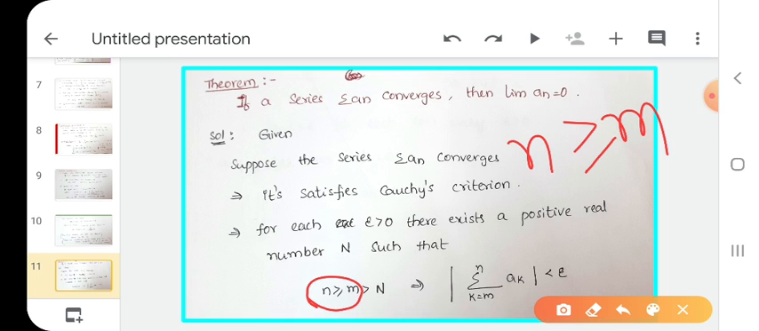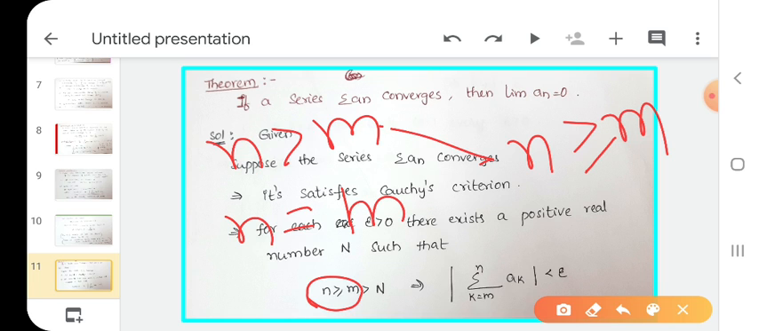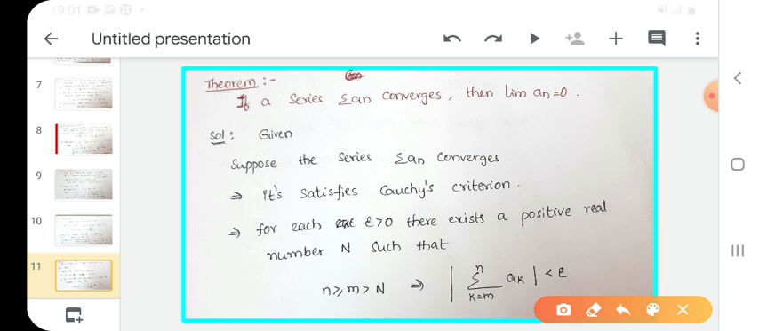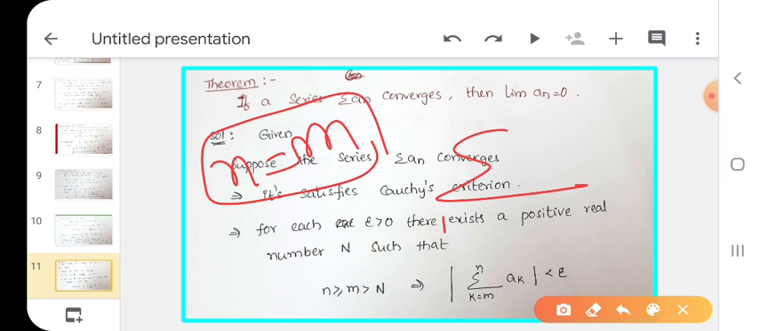There are two types of relations. One is n greater than m and another one is n equals m. n greater than or equal to m means n greater than m or n equals m. Here I take only n equals m. What is the summation we have? k equals m to n. Here I will take a condition: both m and n are the same.